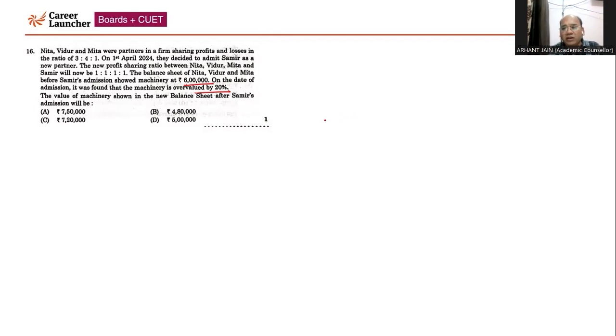So you need to reduce the value. 6 lakh represents 120%. Accordingly, you need to calculate 100%, which will come to 5 lakh. So option D will be the correct answer. The shortcut is 6 lakhs into 100 upon 120. So it will come to 5 lakh. Option D will be the correct answer.